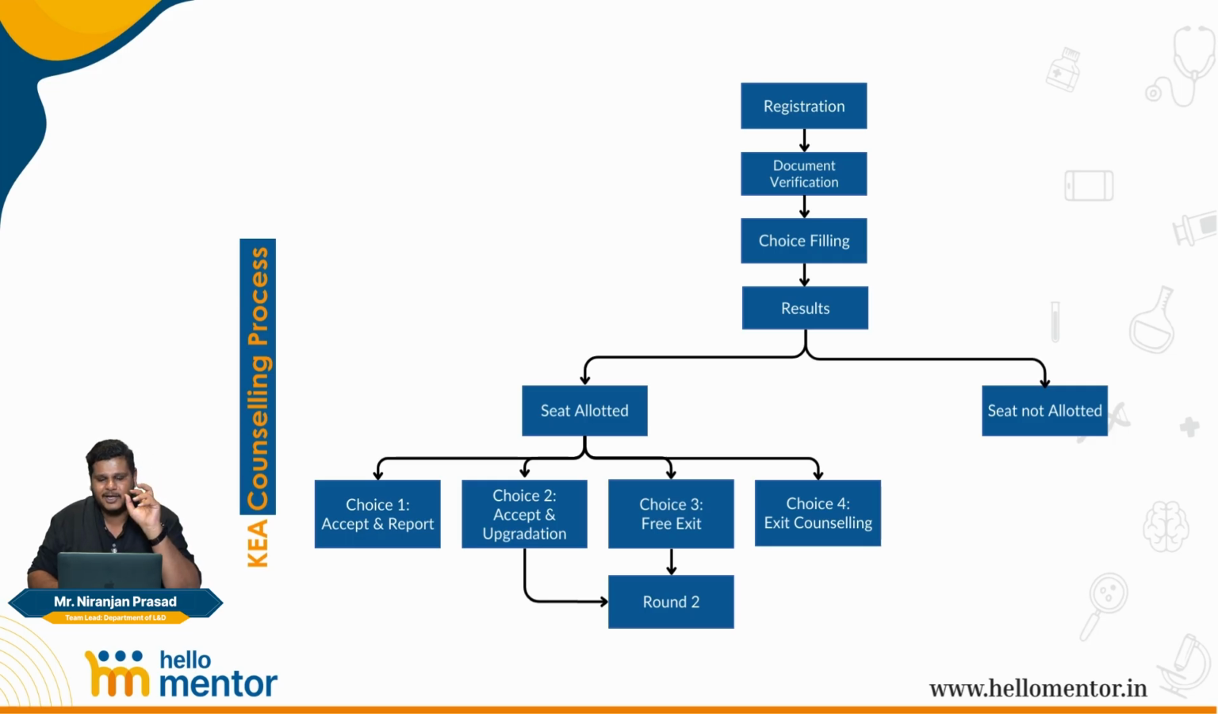Alright, once you've made your choices, this is where round 2 will start. Now, choice 2 and choice 3, that is your upgradation candidates and free exit candidates, and someone who's not been allotted a seat in the first round will be eligible for the second round of counselling, because remember, Karnataka allows only one time registration.